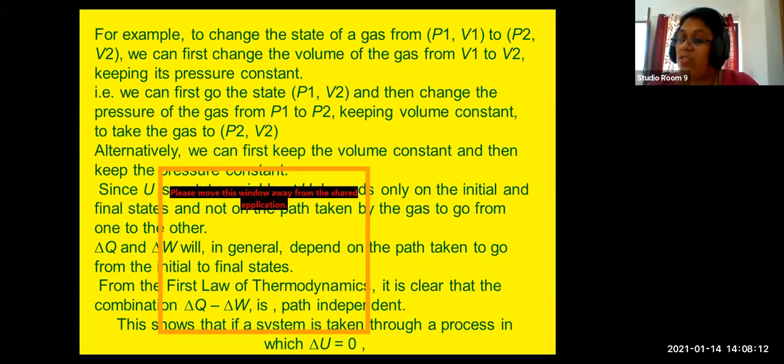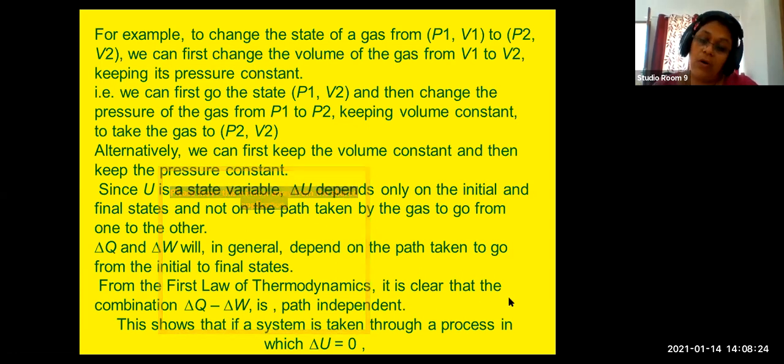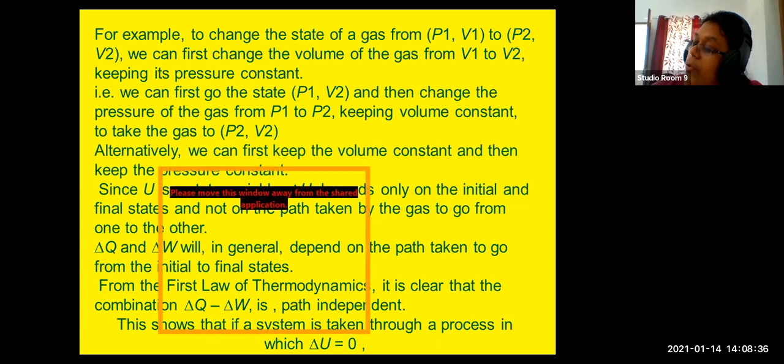That means delta U is equal to 0. Then by the first law of thermodynamics, delta Q is equal to delta W.